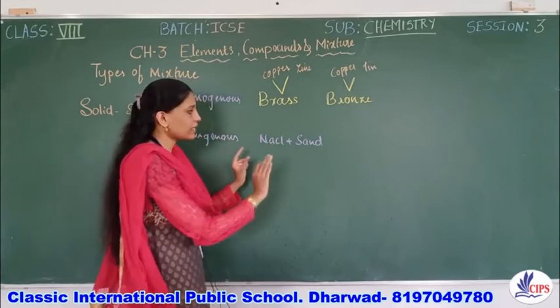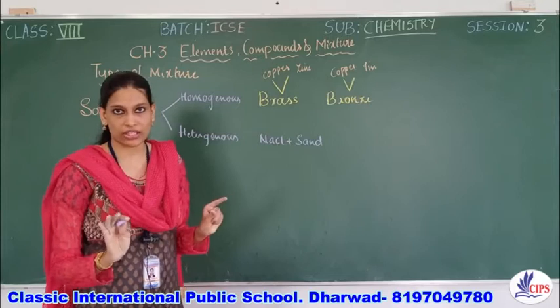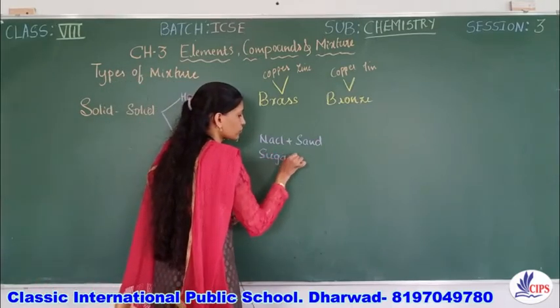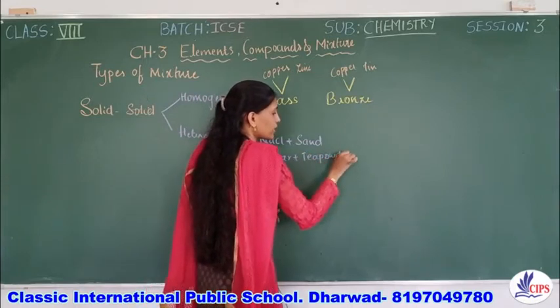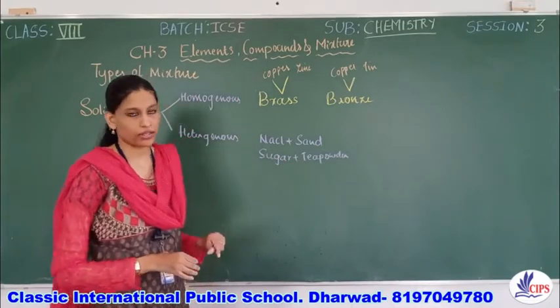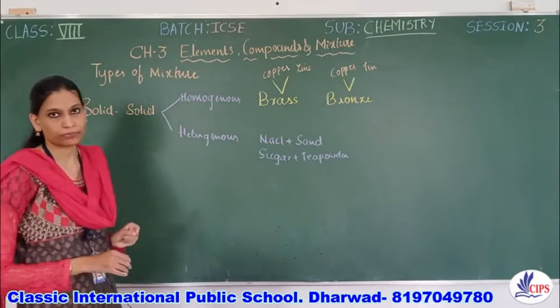You can easily identify that there are two substances which are not mixed with each other. Similarly, we have sugar and tea powder. Yes, sugar and tea powder can easily be recognized. This is the sugar and this is the tea powder in the case of solid mixture, right?